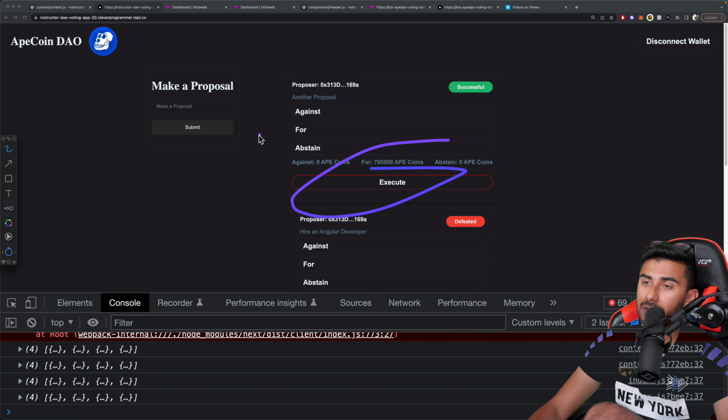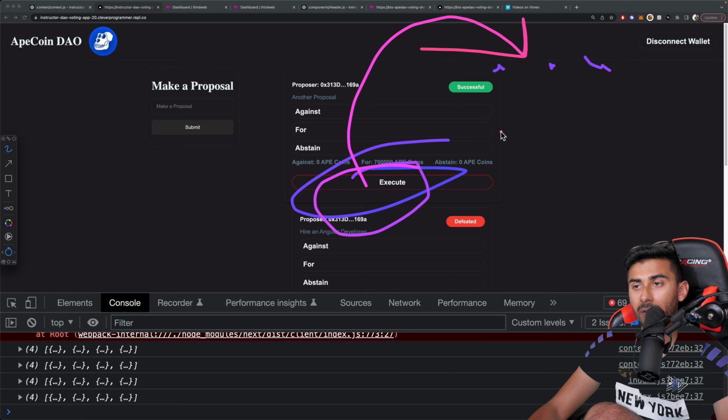So this execute button would be for if you wanted to set it up, like, let's say you wanted to hire a developer, and you knew exactly which developer it was, and you had their wallet address right here. You could hit this execute button once this vote passed, and it would automatically fund their account with money. Okay, so that's the really cool part about this. You could do it like that.